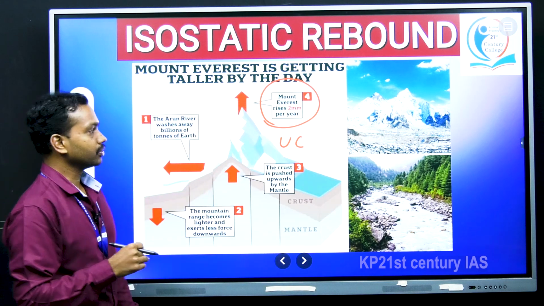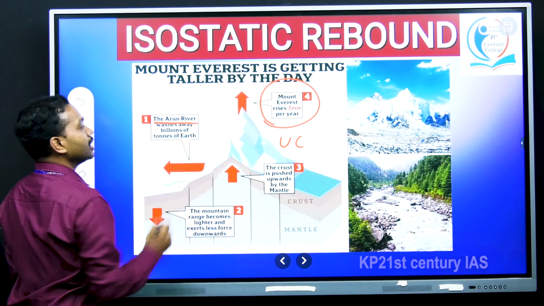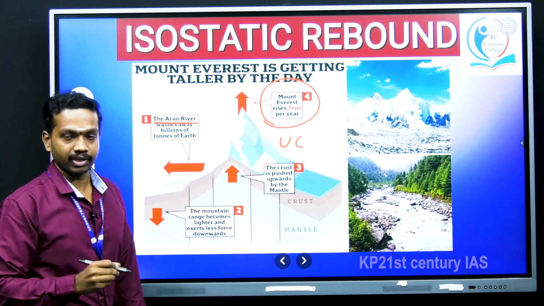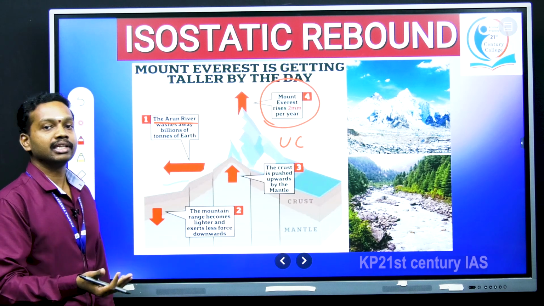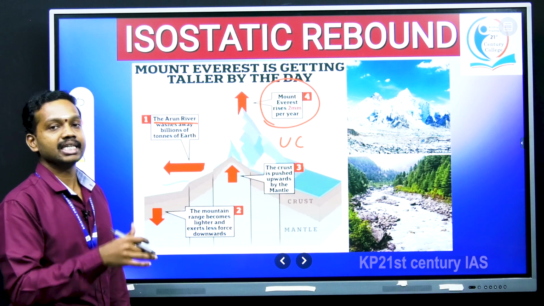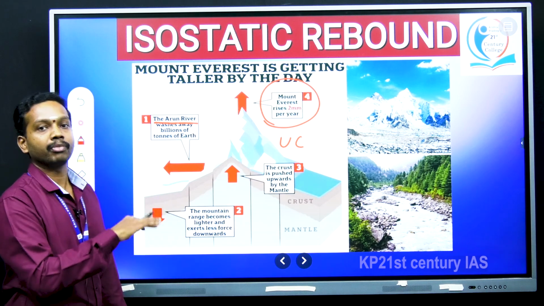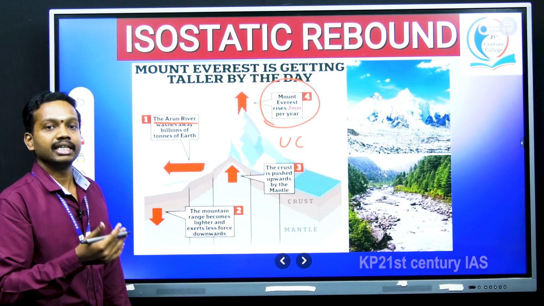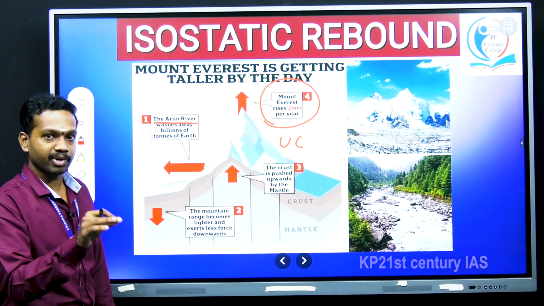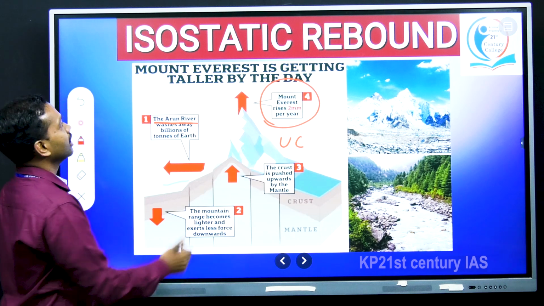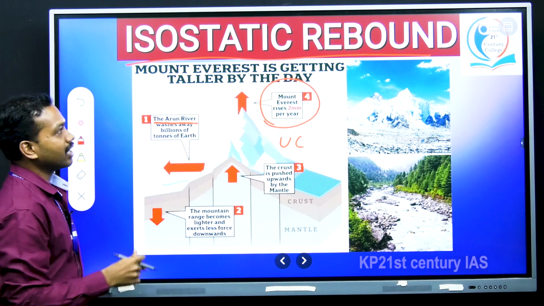Let us find out. As per this report, they mentioned that the Arun river, which is a tributary of the Saptakoshi river, which itself is a tributary of the Ganga river, is eroding the rocks and soil particles from the Mount Everest region, and as a result the weight of the mountain system is decreasing, and this mountain system is uplifting further. So, the concept involved in this particular category is nothing but isostatic rebound. Let us see what this concept is first.